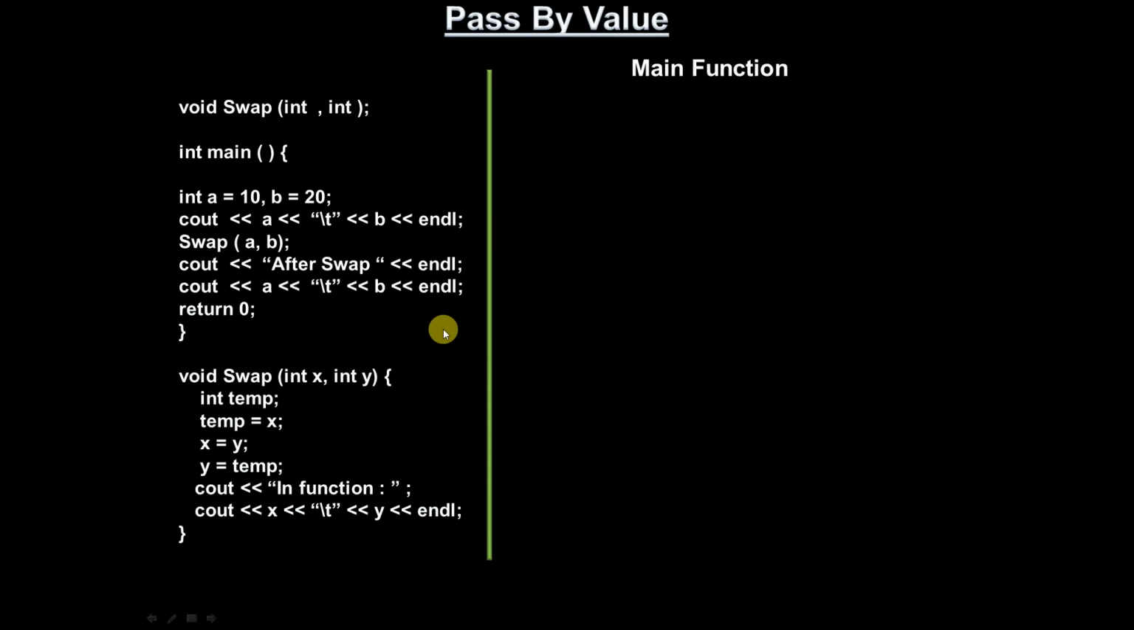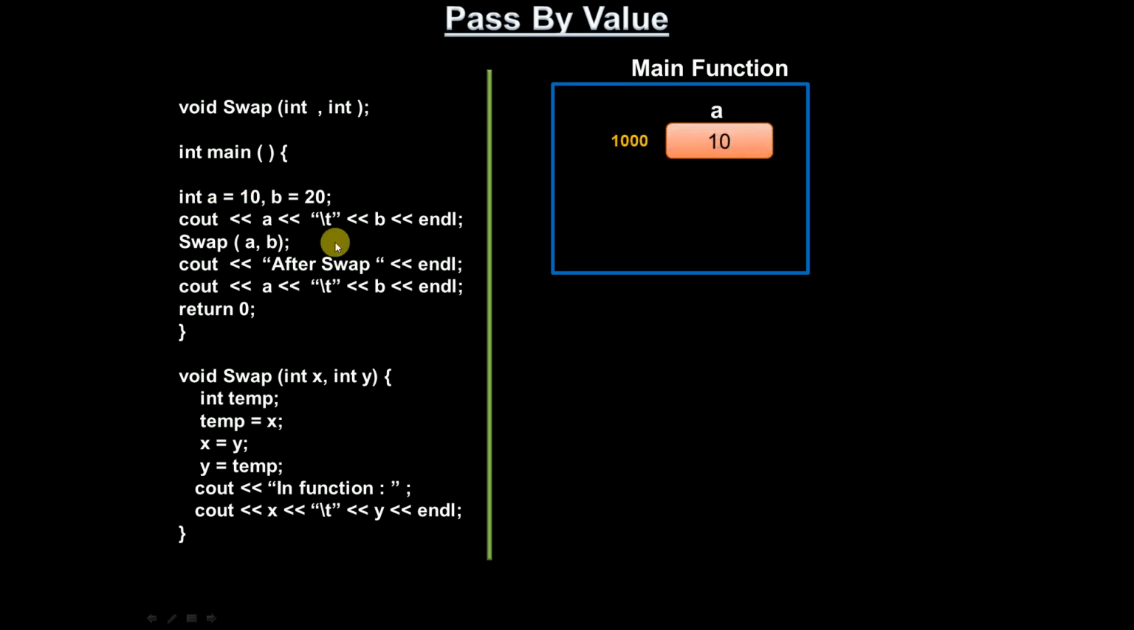Now, we know that whenever any main function is executing, or whenever any function is getting called, a separate stack frame will be created, and in that stack frame, all the local variables will get the memory. So for the main function also, one stack frame will get created. Here we have two variables, int a equals 10, b equals 20. First for a, one memory location will be allocated, say that memory location is 1000, this 1000 location is referred to as a, and the value 10 is stored in this memory location.